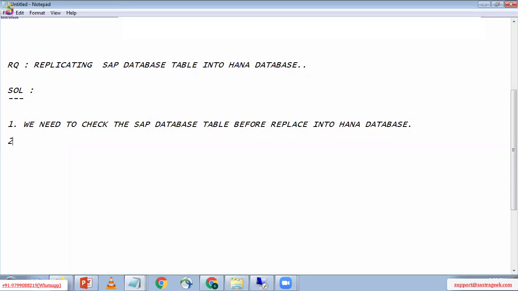The second step is, if there is no table, then only we need to replicate. Then only we need to replicate.